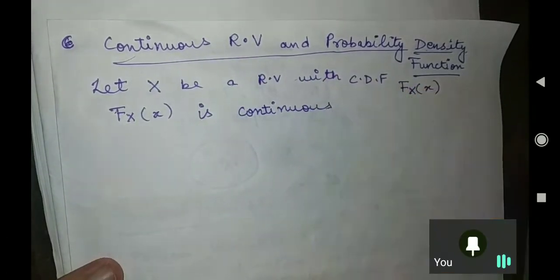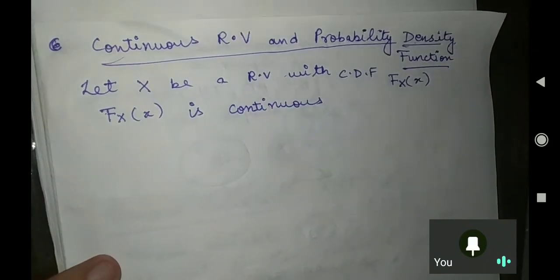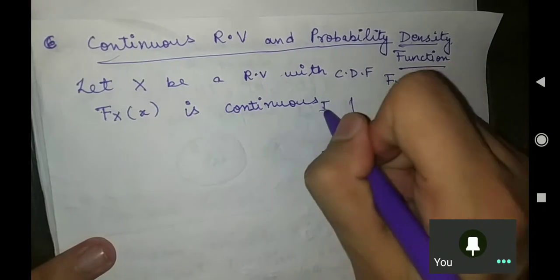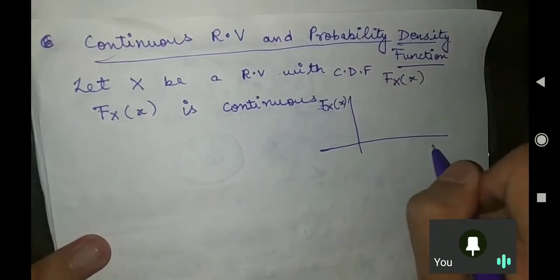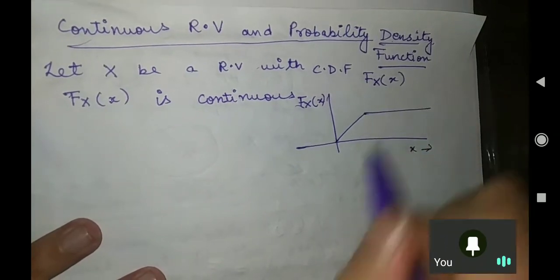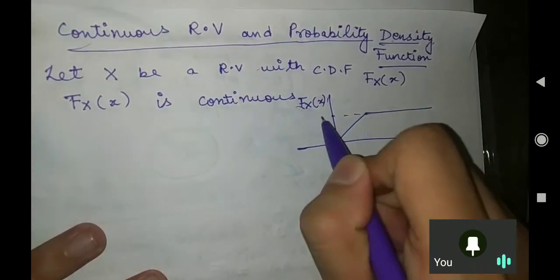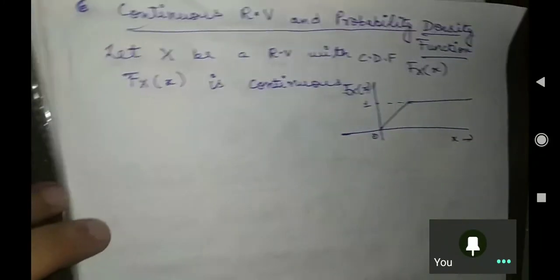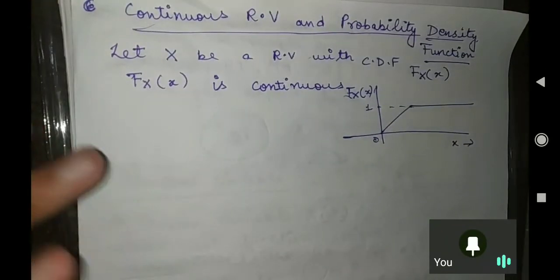Sir, how can you draw this continuous Fx of x? I will draw it. See, this is your Fx of x, this is your x-axis, and suppose it is like this, and here it is taking the value 1. Don't you think this is a continuous CDF? Is it breaking somewhere?